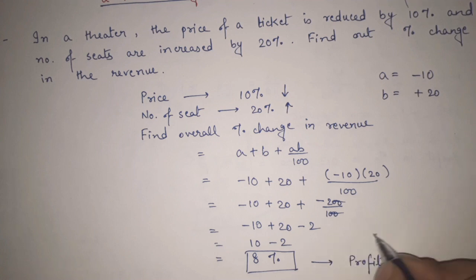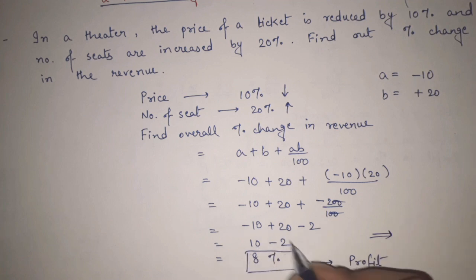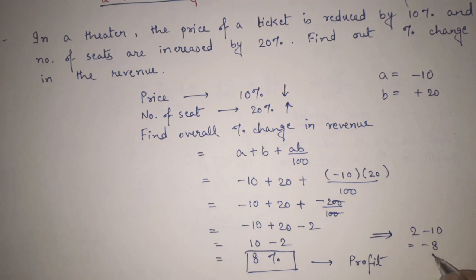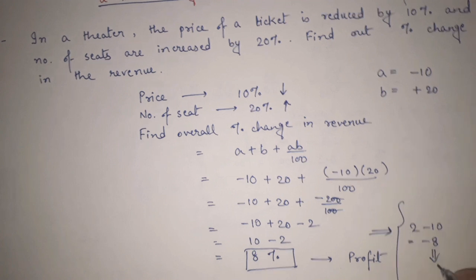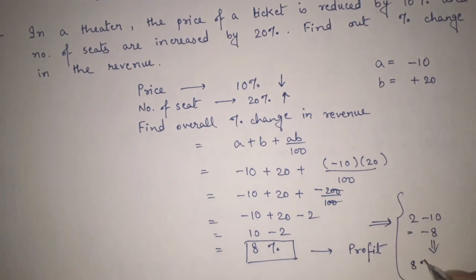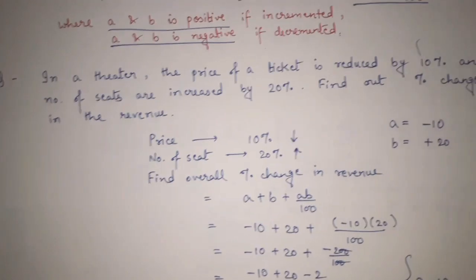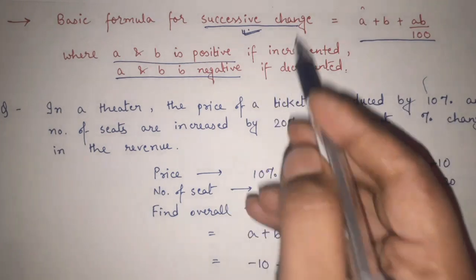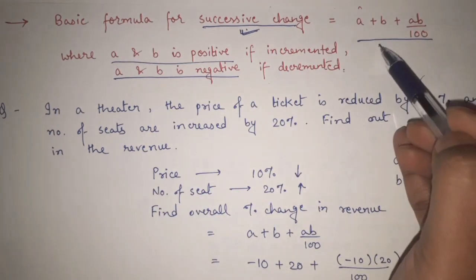In case you were getting 2 minus 10 instead of 10 minus 2, you would have got minus 8, and you could have said that is an 8% loss because minus is there.